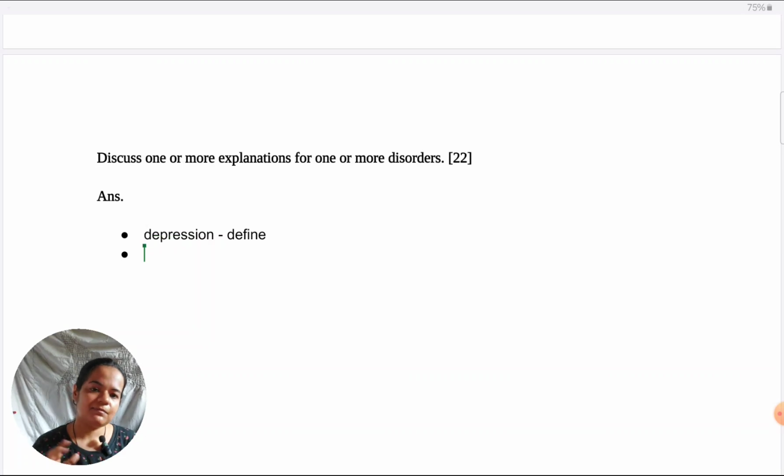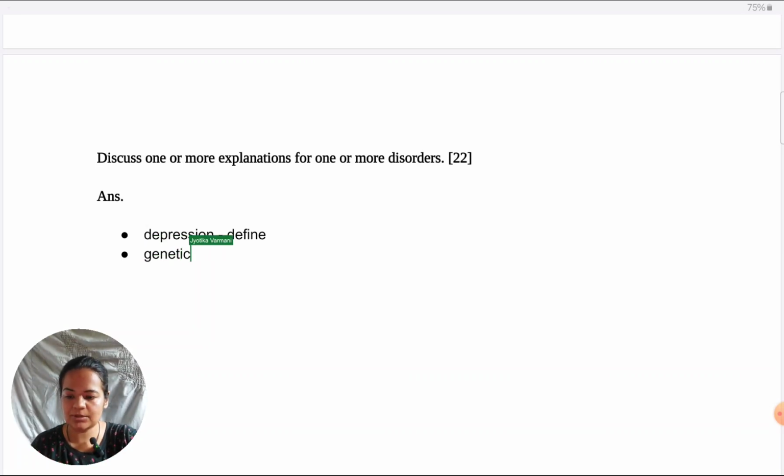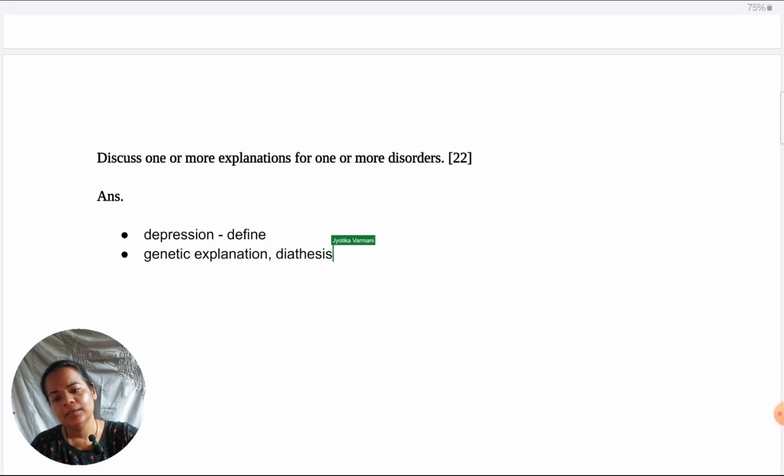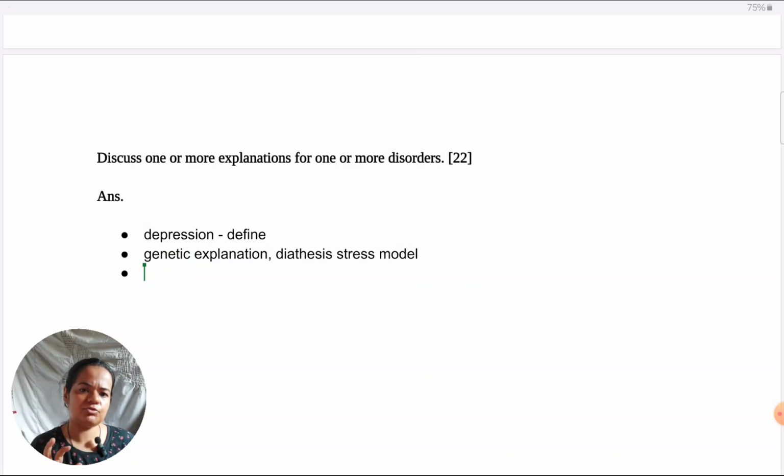Next, I will specify which explanations I'm taking for depression. I intend to take the genetic explanation and the related diathesis stress model. So, I would define each in one line. In fact, I wouldn't define it so much here. I would just touch upon it. Definitions I would give further into the answer.